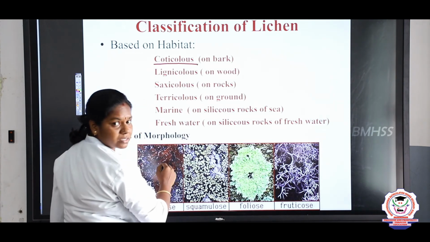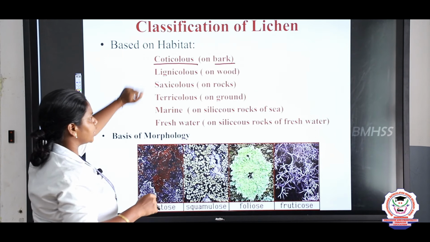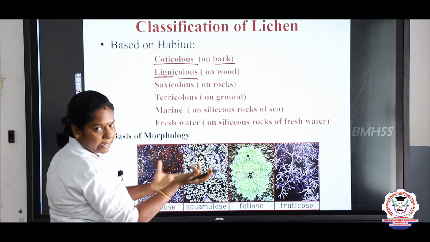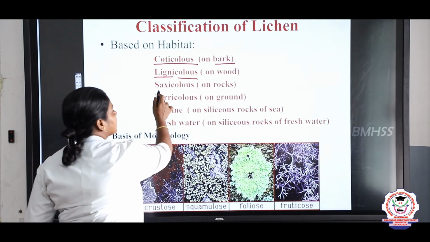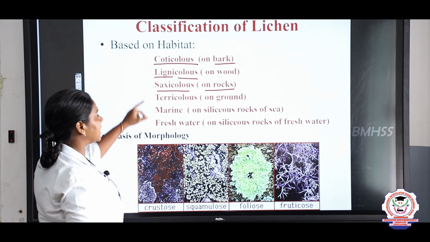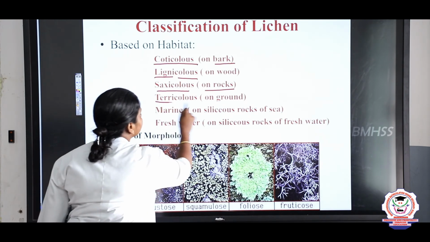corticolous. Corticolous means on the bark. If it is present on the bark of the tree, we call it as corticolous. Lignicolous. Lignicolous means on the wood, dead and decayed wood. Saxicolous, on the rocks. If the lichen is present on the rocks, we call it as saxicolous. If it is present on the ground, we call it as terricolous.